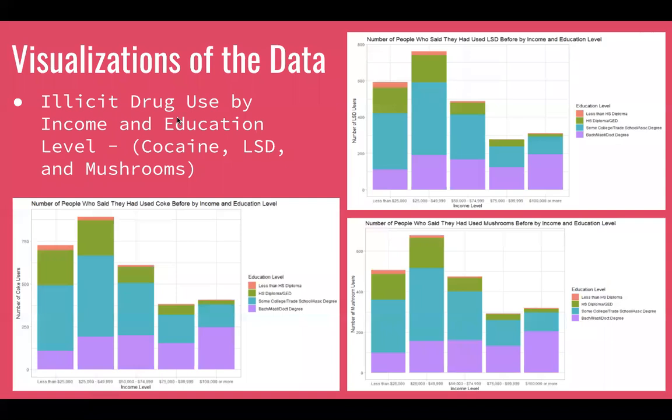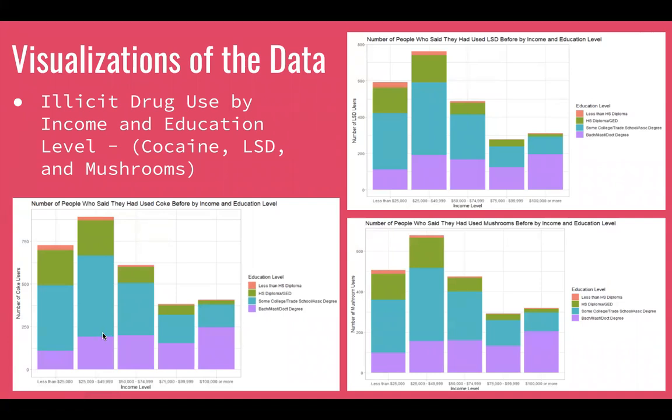So from here, we wanted to compare the income level and education levels to the number of users of each drug. And so from these distributions, you can see that since they are right skewed, that means that the median of the coke user falls between $25,000 to about $50,000 in income annually.